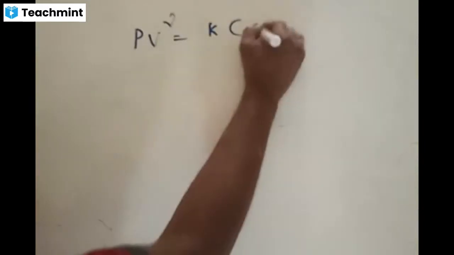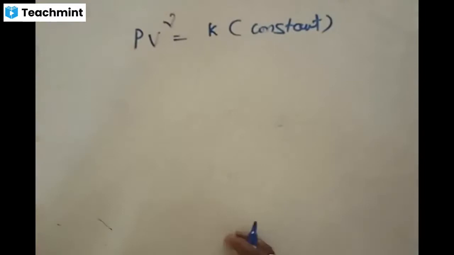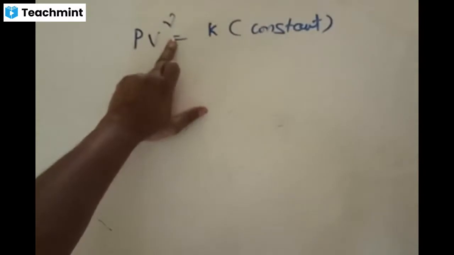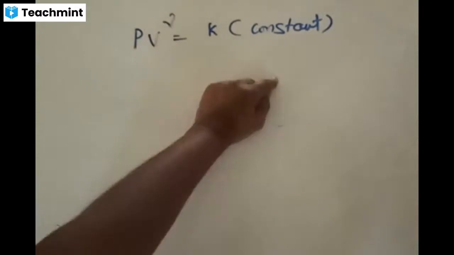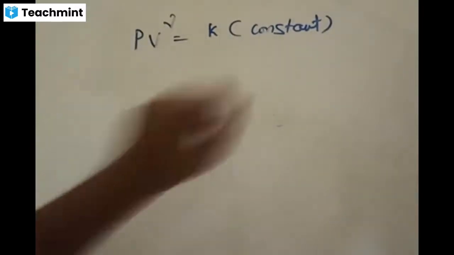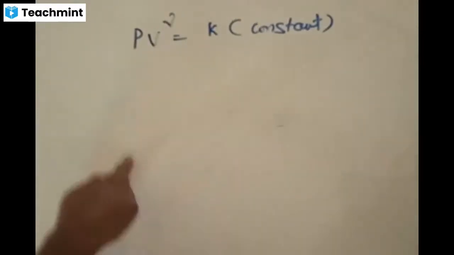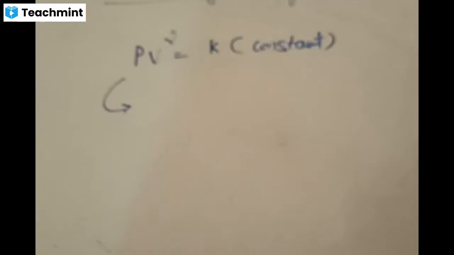Now, one more continuation of this equation: PV to the power gamma is equal to some constant K, which can also be modified to other forms if needed. This is a relation between pressure and volume for an adiabatic process. In an adiabatic process, pressure and volume are connected like this. Now, in the same adiabatic process, how do we connect pressure and temperature? I want to talk about the variation of pressure and temperature in an adiabatic process. Can you modify this equation now?